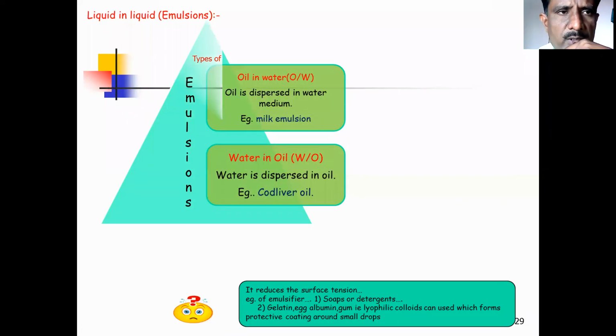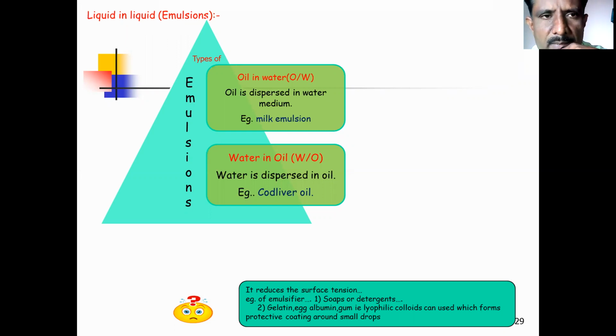Now, the next point from your syllabus is emulsion. Emulsion is nothing but a liquid present in a liquid. For example, the dispersed phase is liquid and the dispersion medium is liquid. Means when the dispersed phase and dispersion medium are both liquid, it is called an emulsion. A very simple example: if you add oil in water, oil acts as the dispersed phase and water acts as the dispersion medium.